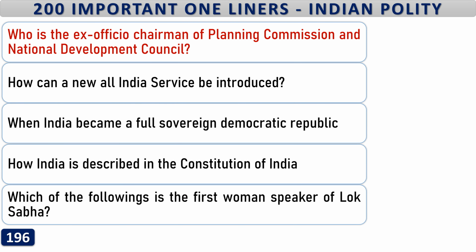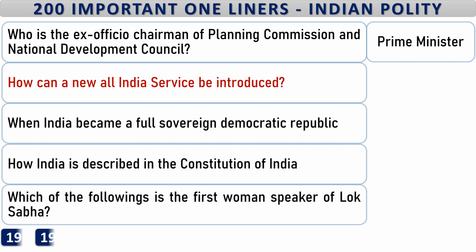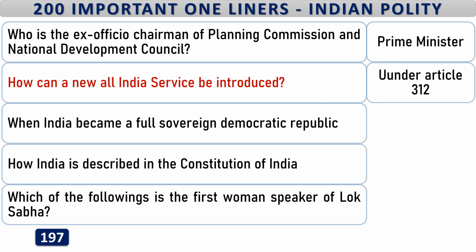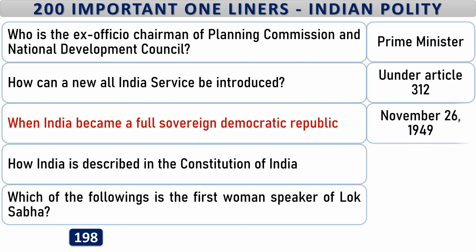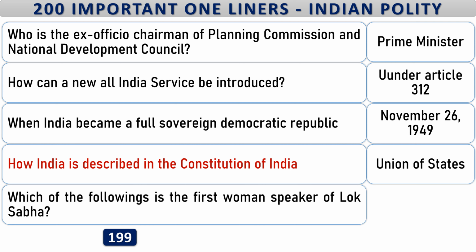Who is the ex officio Chairman of the Planning Commission and National Development Council? Prime Minister. How can a new All India Service be introduced? Under Article 312. When did India become a full sovereign democratic republic? 26th November 1949. How is India described in the Constitution of India? Union of States. Who was the first woman Speaker of Lok Sabha? Meira Kumar.